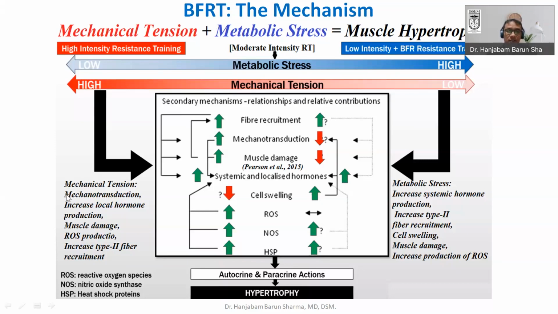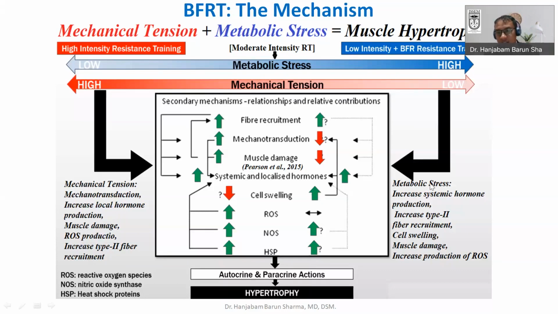So mechanical tension may induce muscle hypertrophy by mechanotransduction, increased production of local hormones, or muscle damage because of micro muscle damage. There may be increased stimulation of satellite cells, and more muscle growth will be there, and increased type 2 fiber recruitment. This we have already seen.